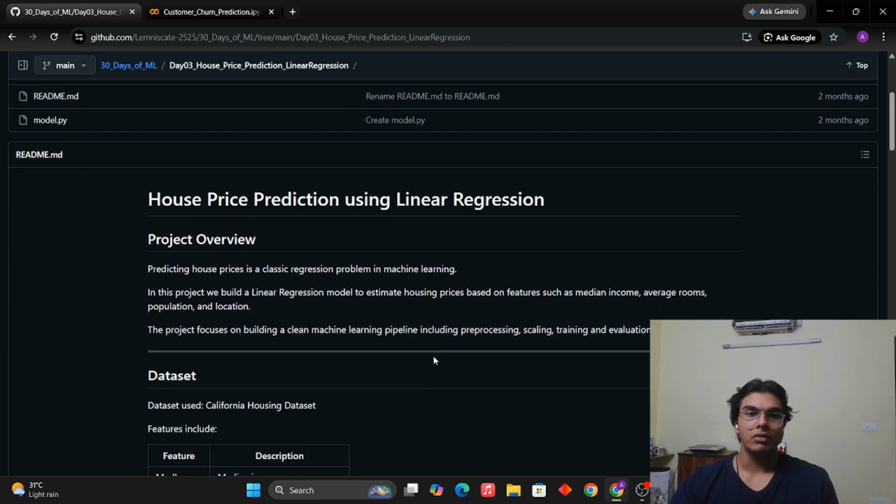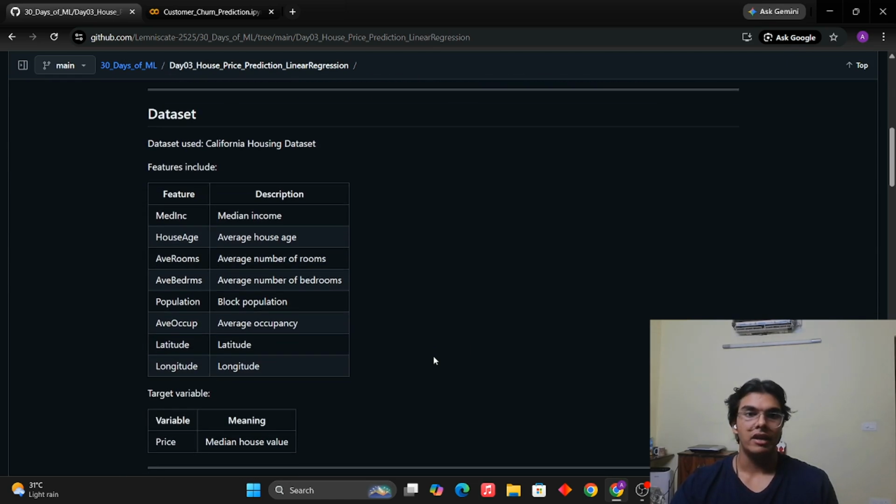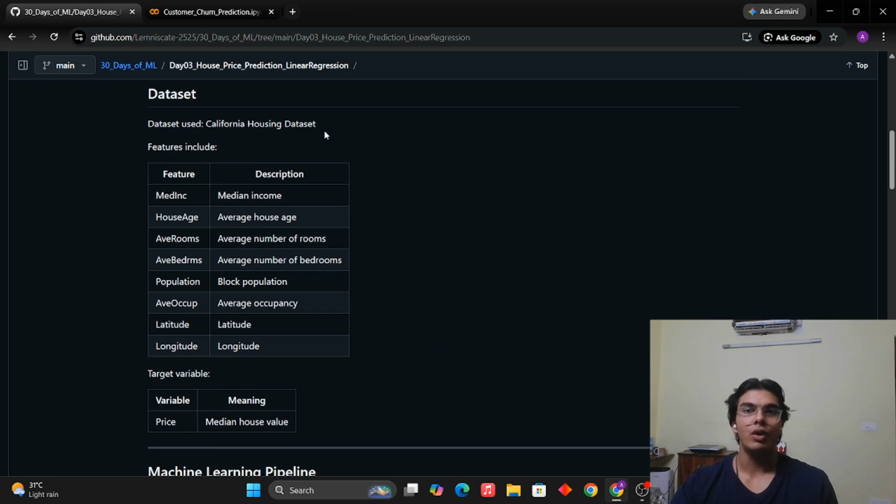So first things first, house price prediction. It's pretty simple. We have some features given to us. In the data set, we have the California housing data set. You can find this data set built within the sklearn library itself. So there's no need to download the CSV file and go through the entire hassle. It can be found very easily. And we are given a few features. So you can see median income is given of the individual.